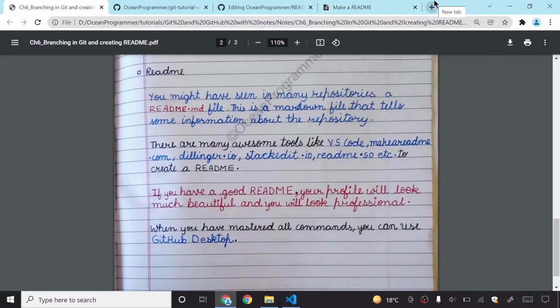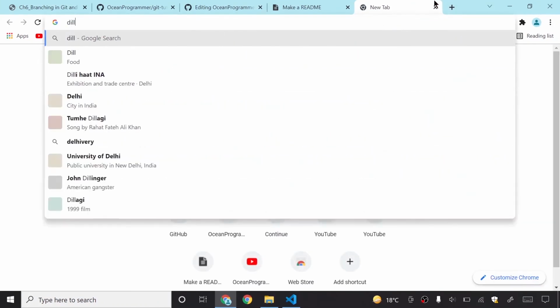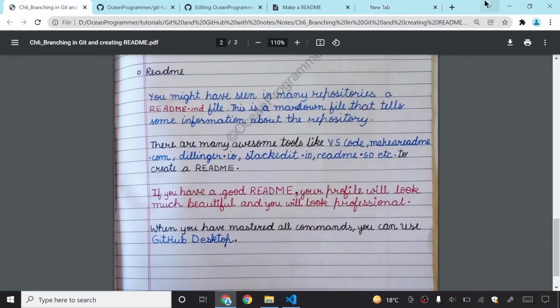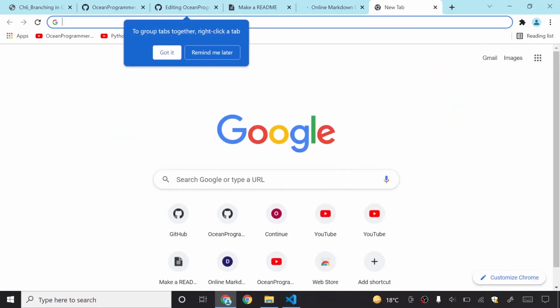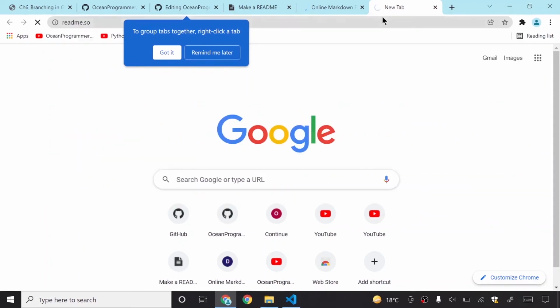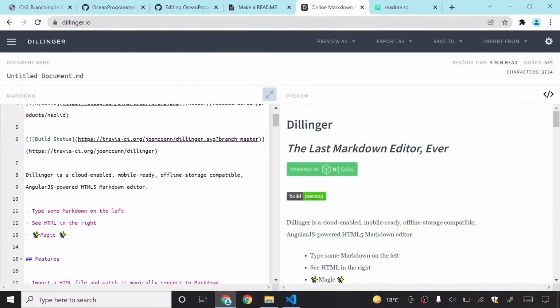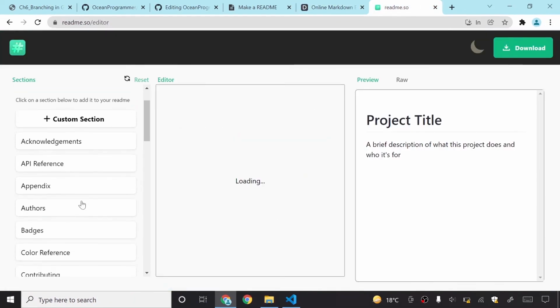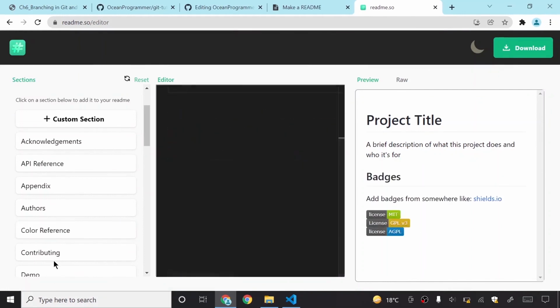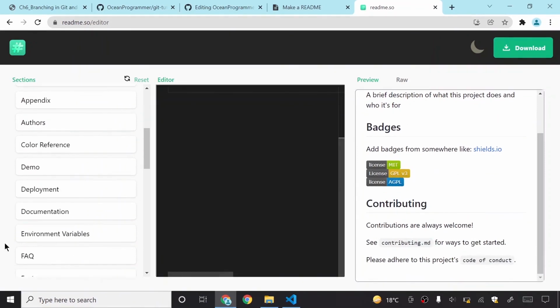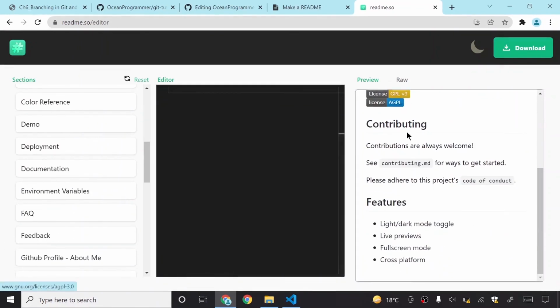Here we saw makeareadme. You can even see this one, and then there are many readme websites, like readme.so. This is also an awesome tool. Okay, got it. And then you can just make something great today. It is written here, so you can even add images like this. So you just try all these features. You can just get started. This is awesome here. You can click on this badges button, and you will get many badges. You can see contributing, and you can put your contributors and features. You can do this like this.